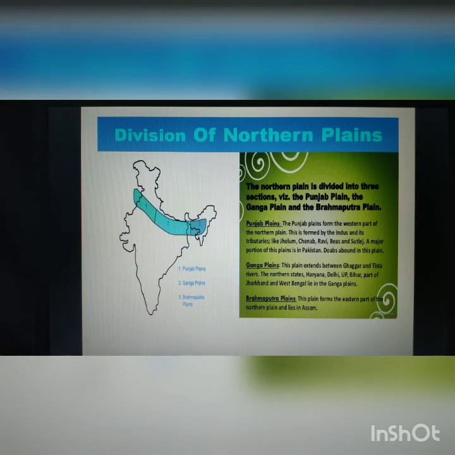Then we come to the Ganga plain. This plain extends between the Ghaggar and Tista rivers. The northern states Haryana, Delhi, Bihar, UP, part of Jharkhand and Bengal lie in the Ganga plain. Then the Brahmaputra plain. This plain forms the eastern part of the northern plains and lies in Assam.